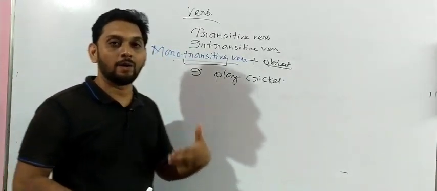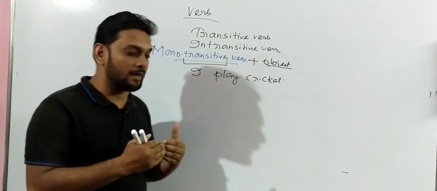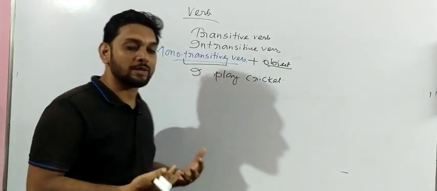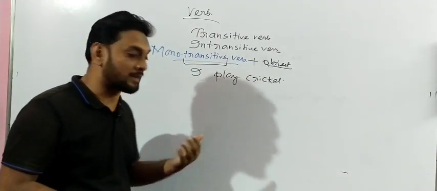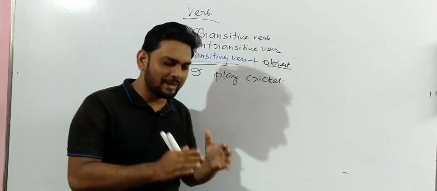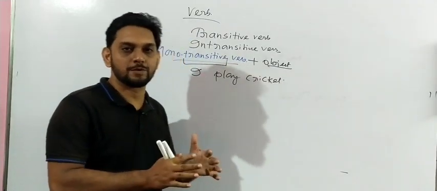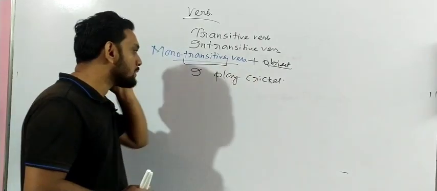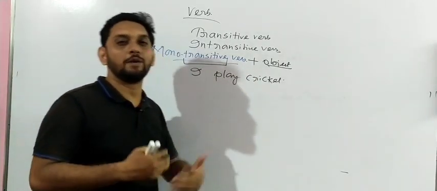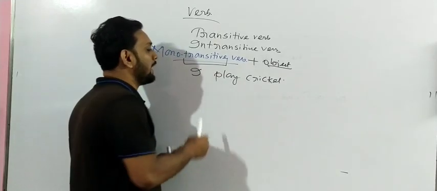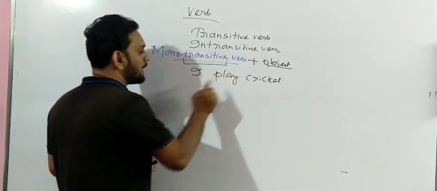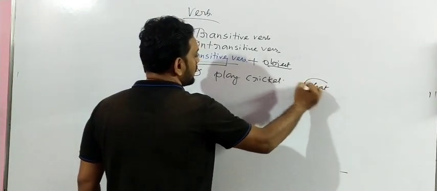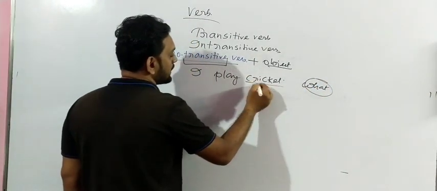And I already made you understand, and already gave the procedure, how you can find the object, how you can find the subject, how you can find the main verb or the finite verb in a sentence. All the procedure and all the systems have already been given to you. You have to first learn it. Got my point? That's very important. I play cricket. Now how can you find the object in this sentence? You see. Now let me ask a question to this verb with the question word what. I play what? You got the answer, cricket.